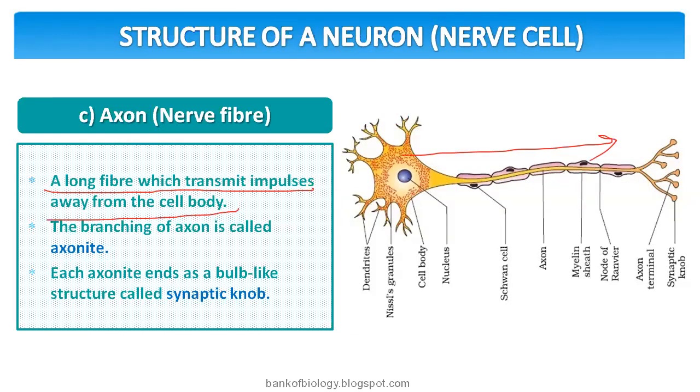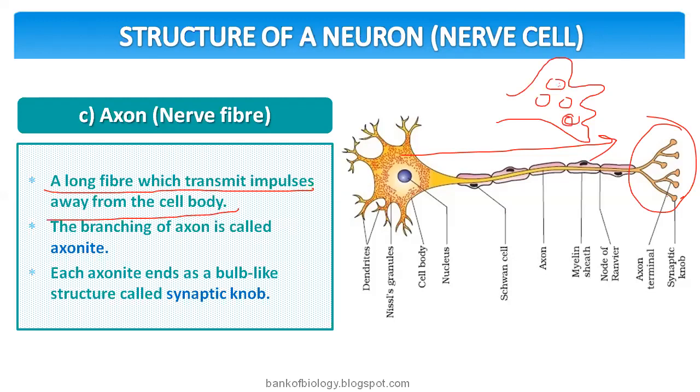The branching of the axon is called axonide. You can see the axonide here. Each axonide ends as a bulb-like structure called synaptic knob, which contains vesicles containing neurotransmitters like acetylcholine or sympathin.